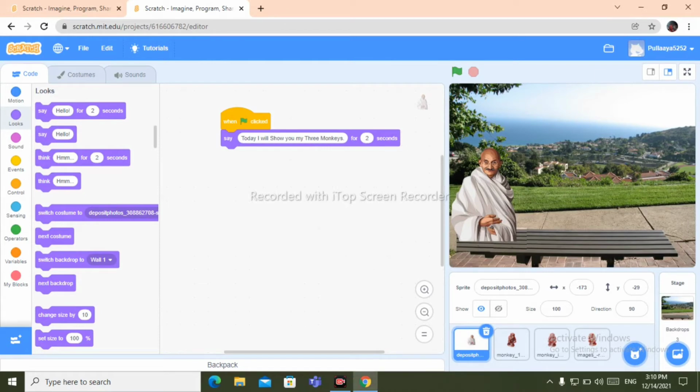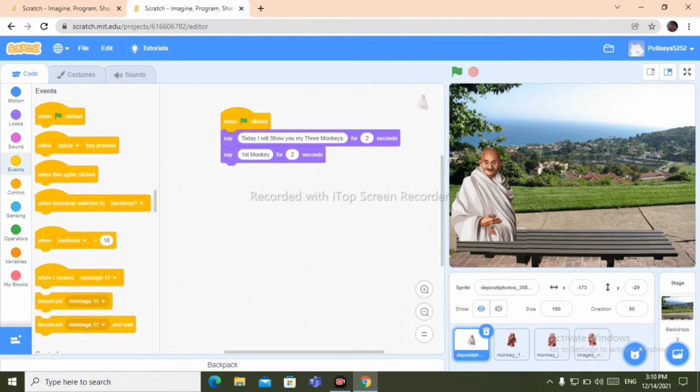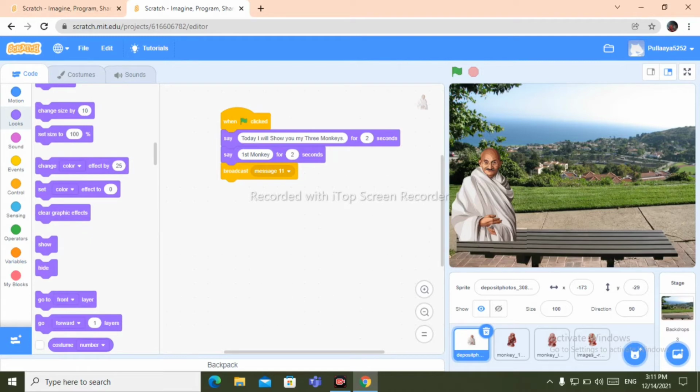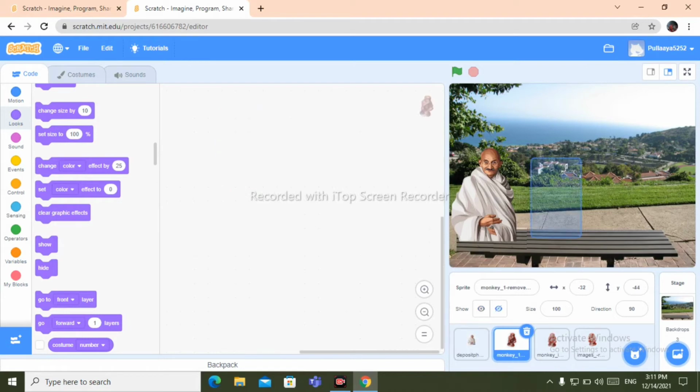duplicate this, right click here, click on duplicate and type here first monkey, and then go to events and take broadcast message 11. After that go to looks, take the hide block, and now let's go to the second sprite.